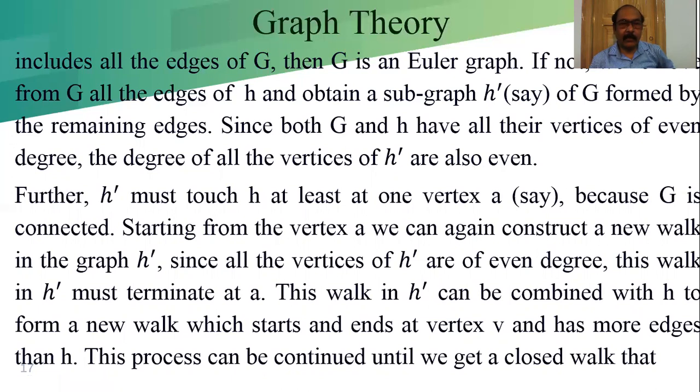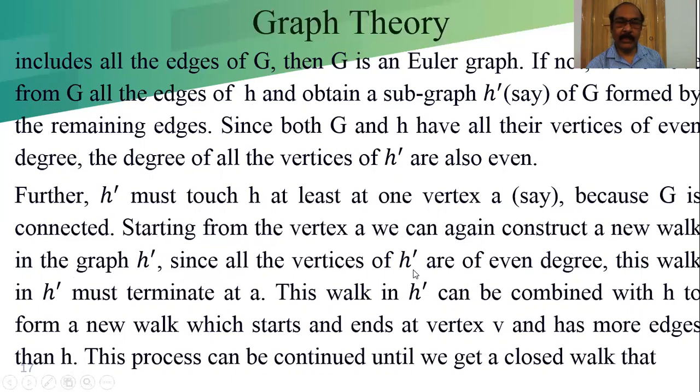Further, H' must touch H at least once, at a vertex say A, because G is connected. Starting from the vertex A, we can again construct a new walk in the graph H'.